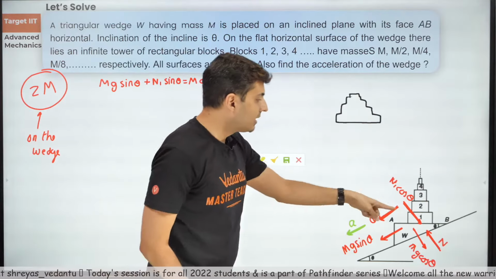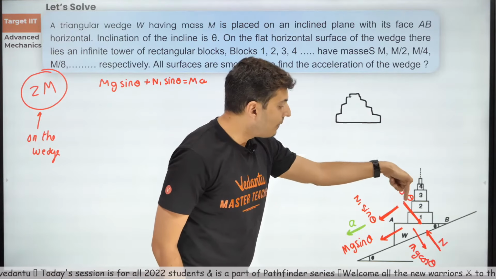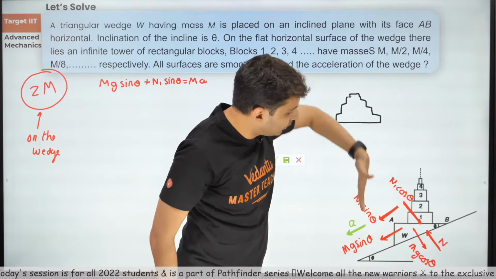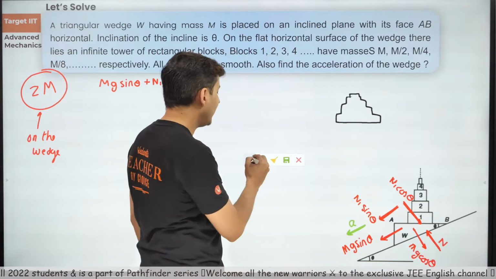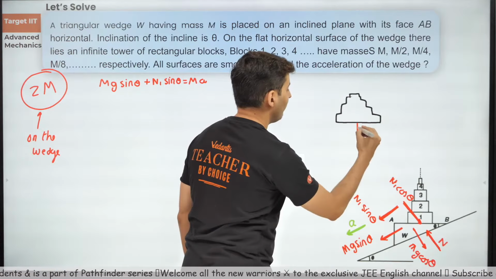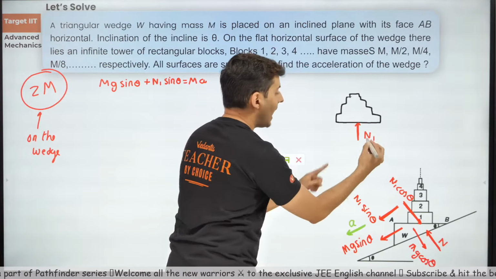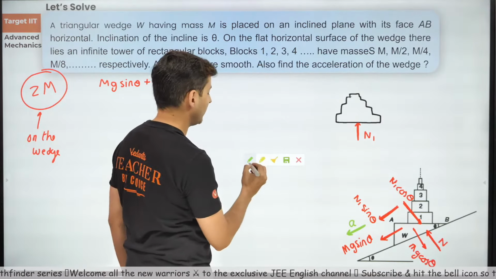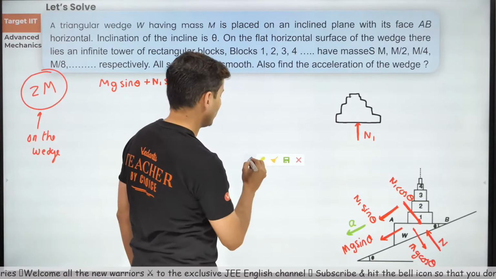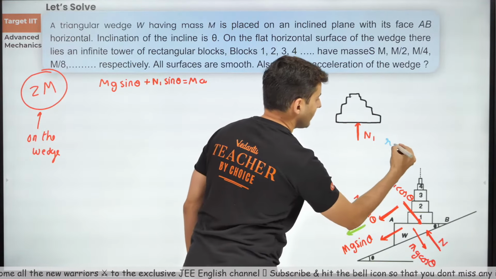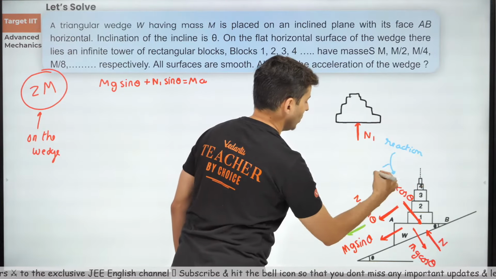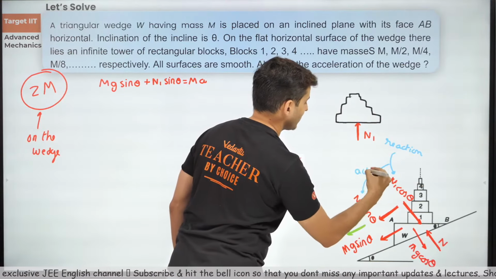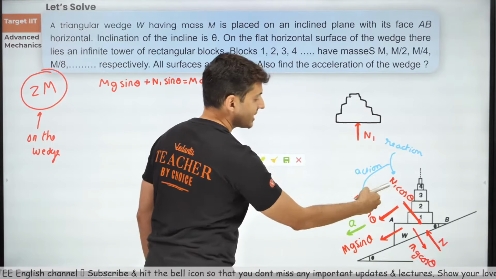Reason being, the force of normal n1 on the wedge was downwards. So the wedge on the blocks will exert a normal n1 reaction upwards. Action reaction, keep this in mind. If this is the reaction force, then understand these two were the action force components.